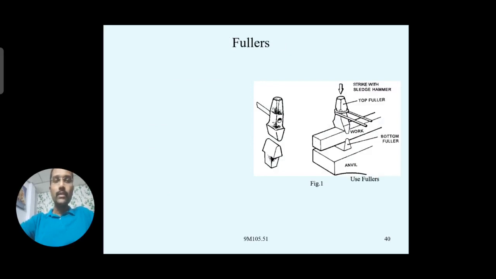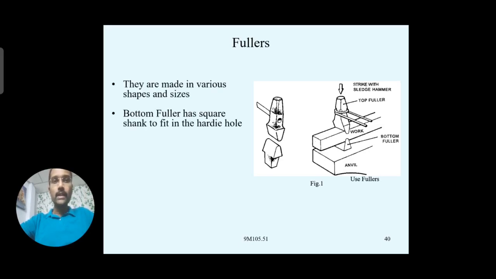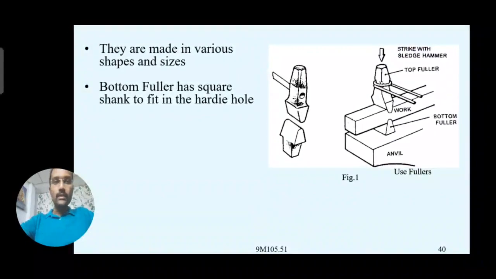So these are the fullers. Instead of using the chisel directly, whenever long workpieces are there, according to the shape and sizes, instead of the chisels we can choose these types of fullers. You observe the first diagram over here, and this is the fuller. The bottom edge is provided with a handle, and the bottom portion of the top section is just like a chisel part, but depending on the workpiece, different shapes can be chosen; different fullers will be there.